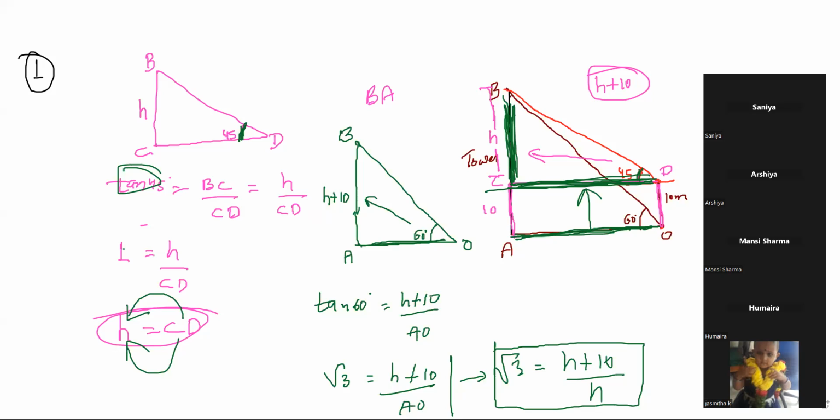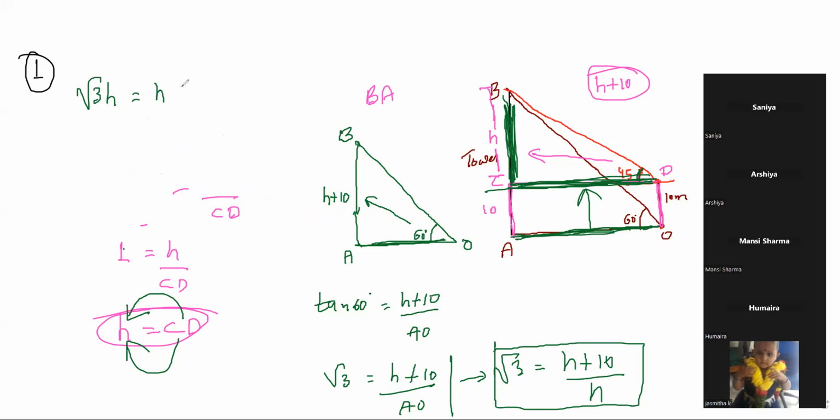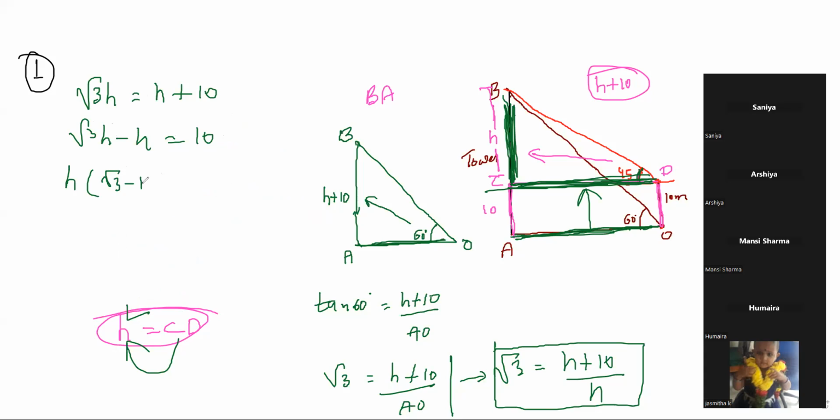So if I start calculating, what I can see is root under 3 H equal to H plus 10. So root under 3 H minus H equal to 10. All of you have seen that I have put a detailed solution in the group. So H bracket root over 3 minus 1 equal to 10. H equal to 10 by root over 3 minus 1, right?